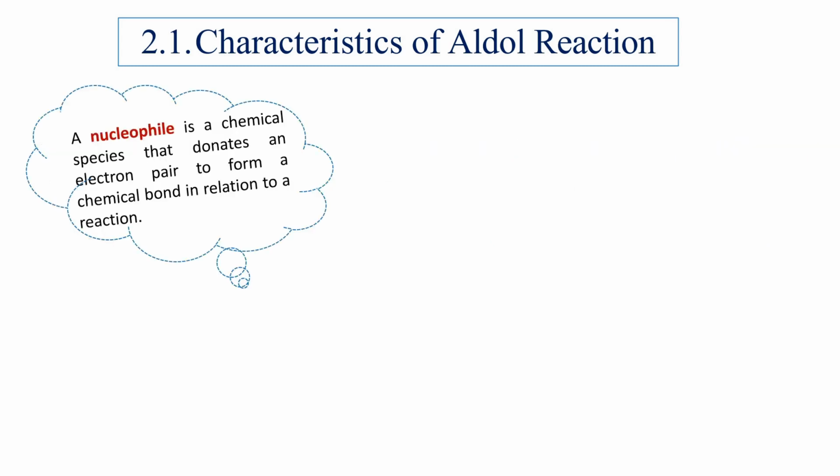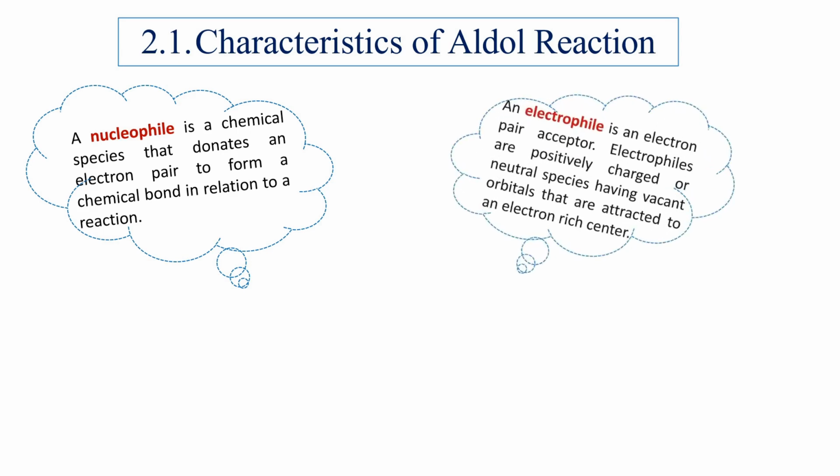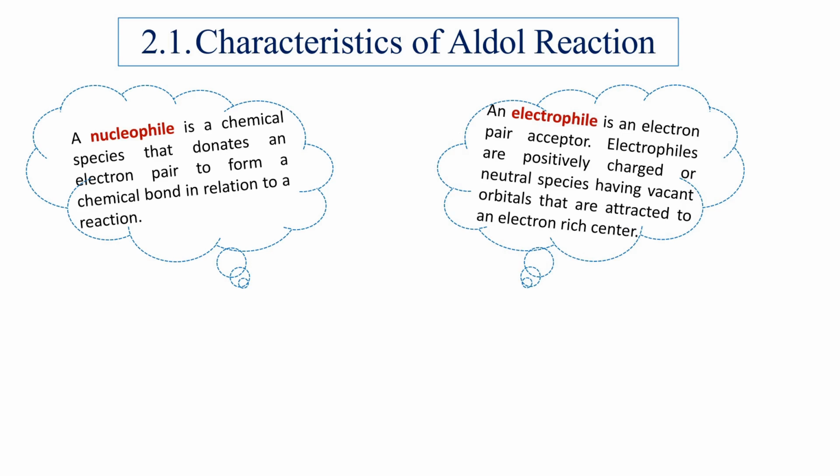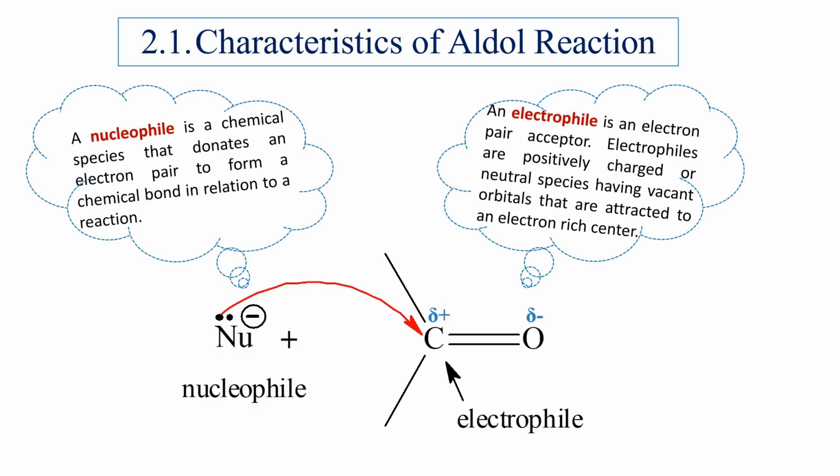Let us revise what is a nucleophile. It is a chemical species that donates an electron pair to form a bond in a reaction. Nucleophiles are either negatively charged or molecules with lone pair of electrons. An electrophile is an electron pair acceptor. Electrophiles are positively charged or neutral species having vacant orbitals which are attracted to an electron-rich center. This is how a nucleophile attacks an electrophile.